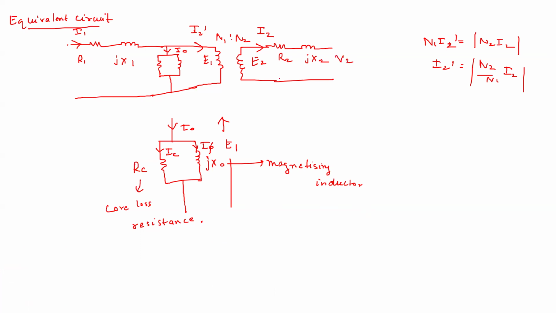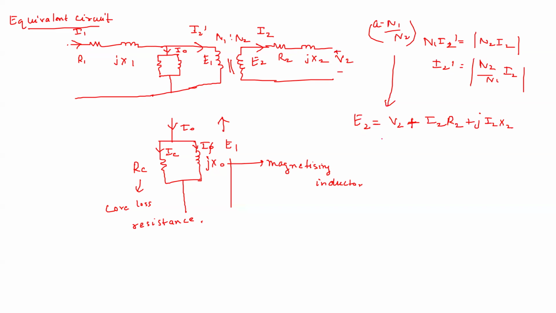Now if I write the equation here, what is the equation on this secondary winding side? This is the secondary winding side. So on the secondary winding side, the equation is E2 is equal to V2 plus I2 R2 plus j I2 X2. And remember, we have something called a is equal to N1 by N2. Now I'll multiply by a on both sides of the equation. I have written this equation using the KVL. You can use the KVL and write it.